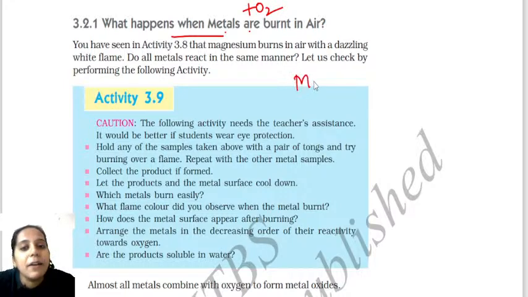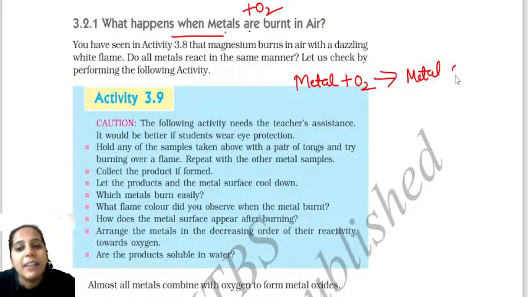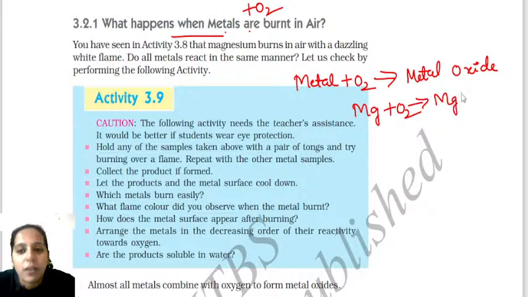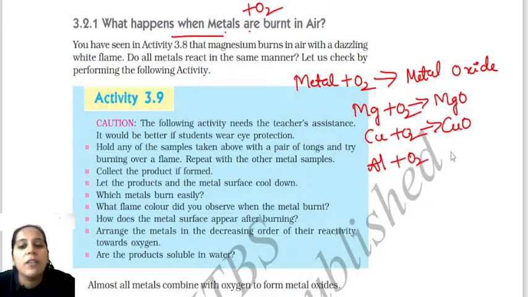Whenever we burn metal in the presence of oxygen, children, we get metal oxide. For example, when I burnt magnesium in the presence of oxygen, I got magnesium oxide, which is a metal oxide. If you burn copper in the presence of oxygen, you get copper oxide. Similarly, when you burn aluminium in the presence of oxygen, you get aluminium oxide, Al2O3.